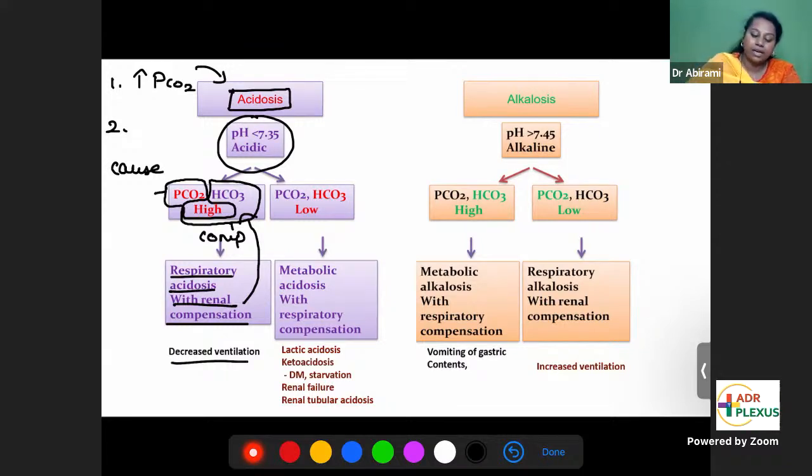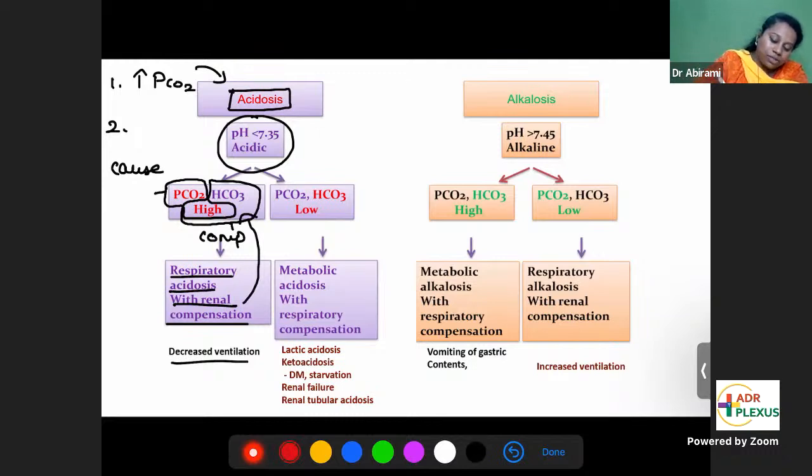Now you understand the cause of these increased carbon dioxide levels: decreased ventilation. Whenever you breathe slowly or ventilation is very low, it means you're accumulating carbon dioxide inside. So decreased ventilation is a cause for respiratory acidosis. So this is the first one. Now the second cause of acidosis.